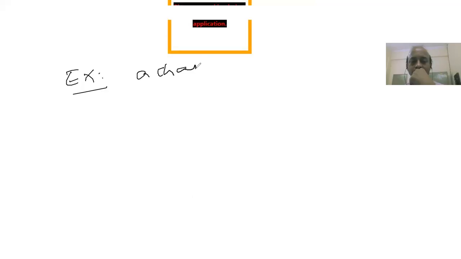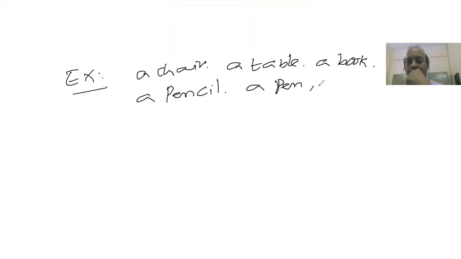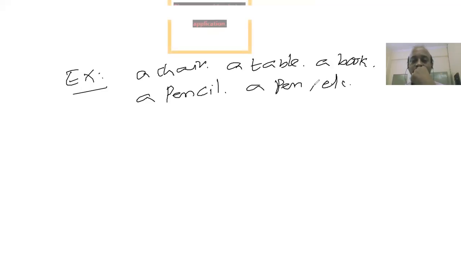Right. So, for example, I said "a" is used before words beginning with a consonant sound, right? A chair, a table, a book, a pencil, a pen, etc. So each word here begins with a consonant sound, right?